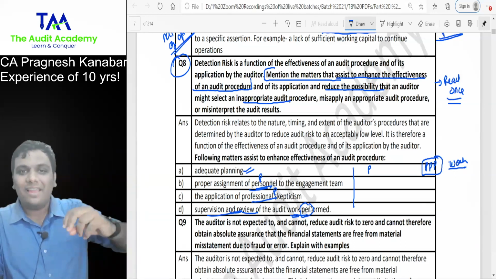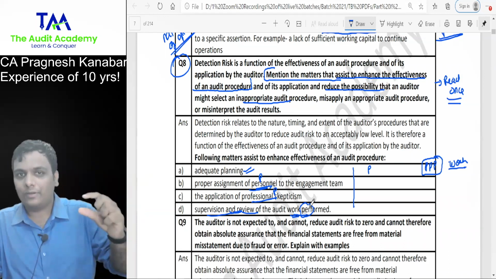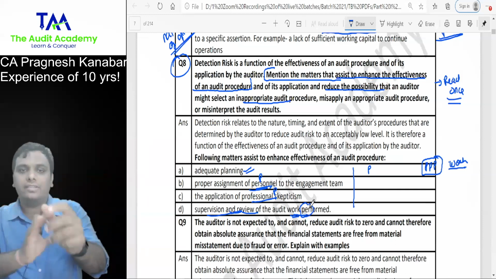See, for some answers, I will go this fast. But when the answer is very technical, I will go a little slow. Understood? That is how we manage time.